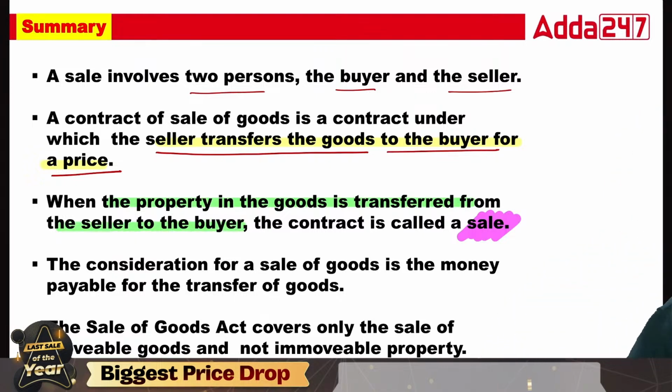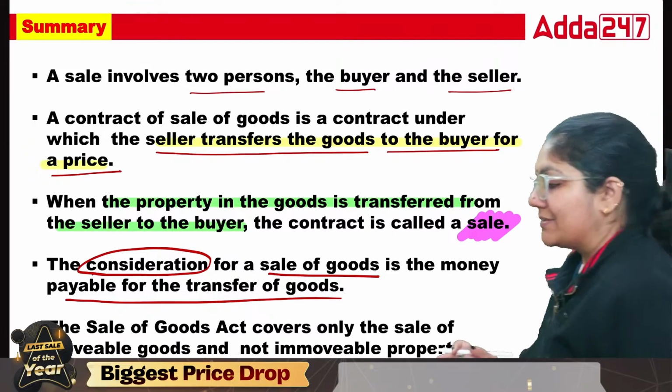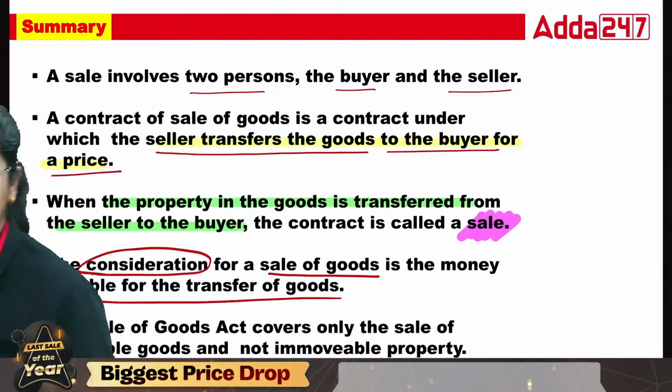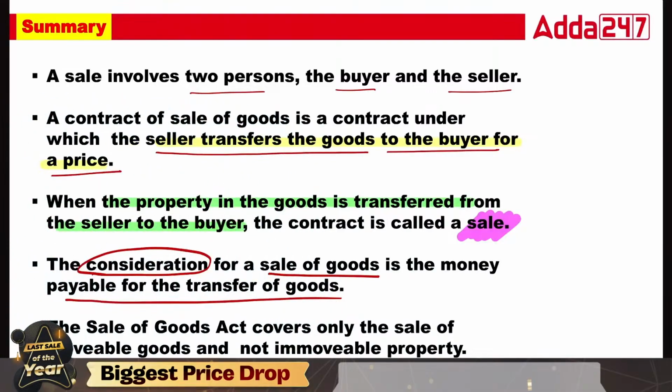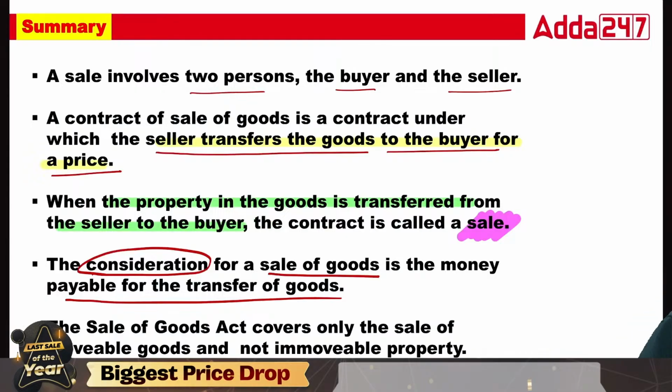The consideration for sale of goods is the money payable for the transfer of goods. The Sale of Goods Act covers only sale of movable property, not immovable property. So each slide is a summary, and each line is important from the examination point of view. Please note this point. Is that okay? Cool. Now the next one.